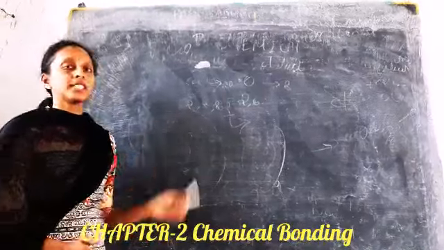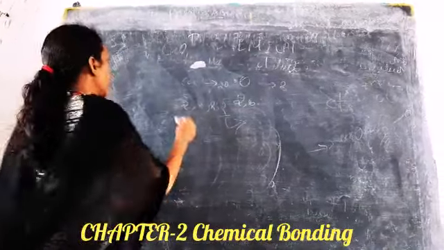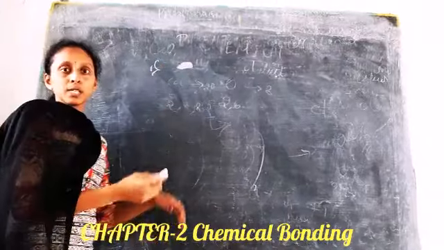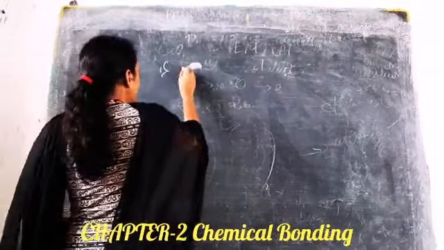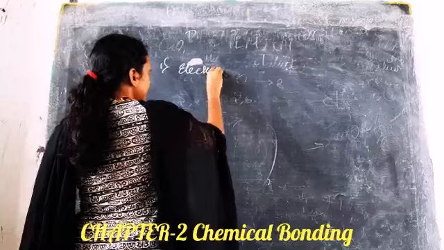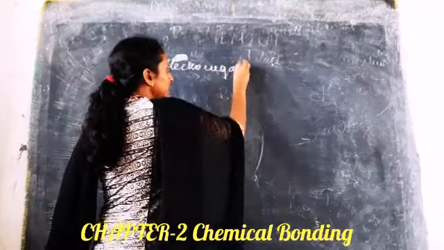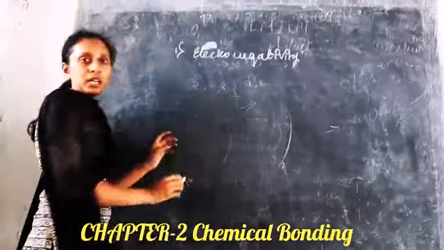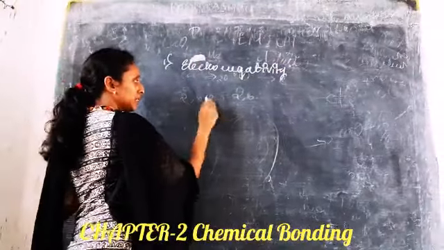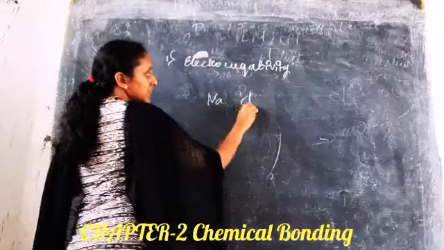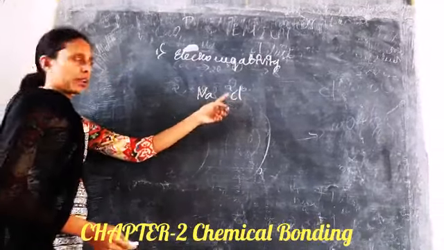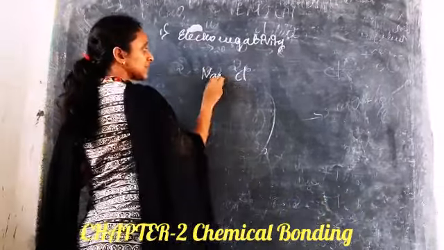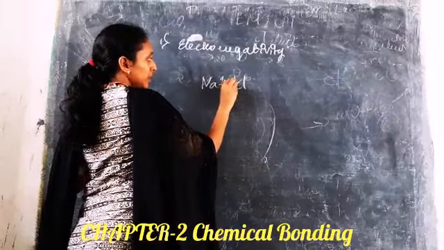What is the cause for this electrovalent or ionic bond? There are a few things which are responsible for this electrovalent bond. First one is the electronegativity. The electronegativity between the two atoms should be very high. For example, in NaCl, chlorine is highly electronegative compared to sodium, so there is the formation of this ionic bond.